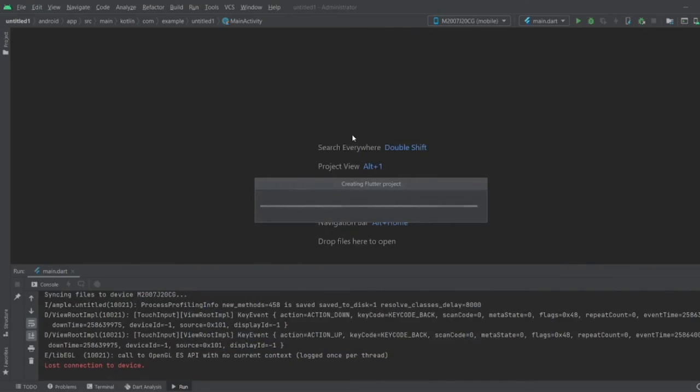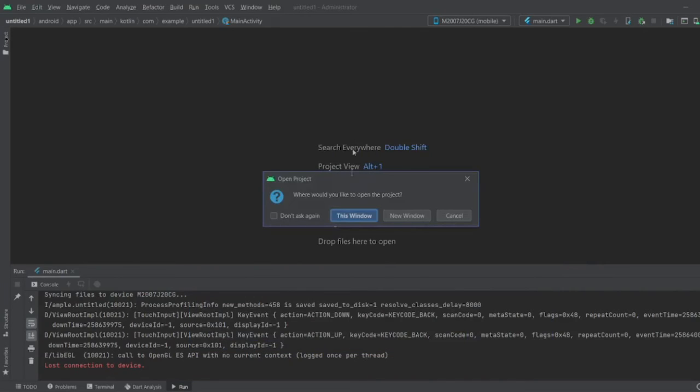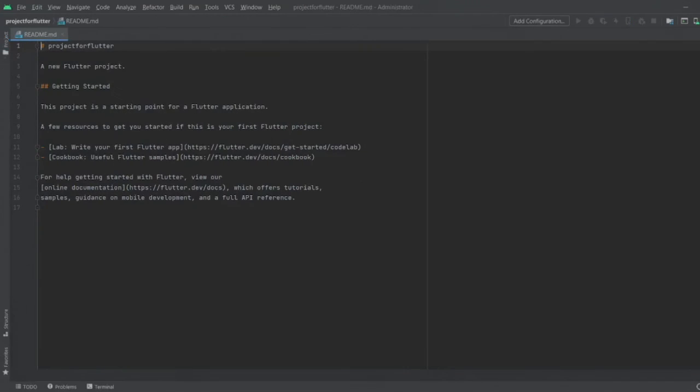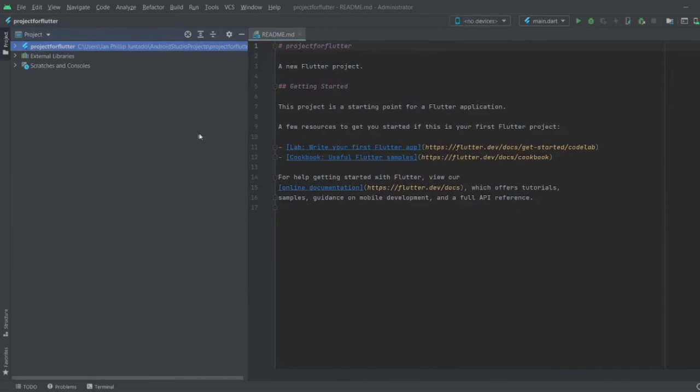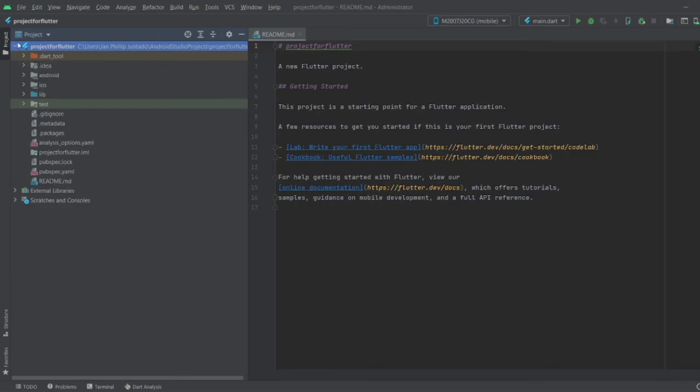Alright, I removed the number. That's what was trying to hinder my app building process. So yeah, that's pretty much it.